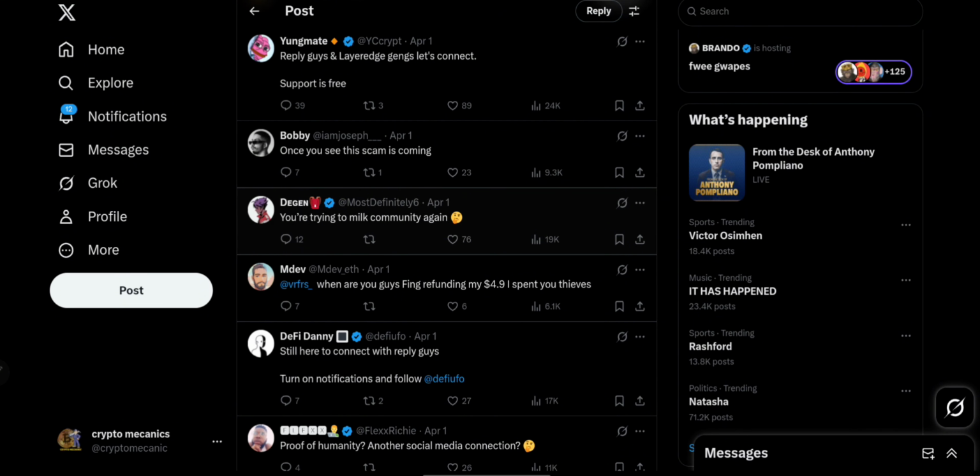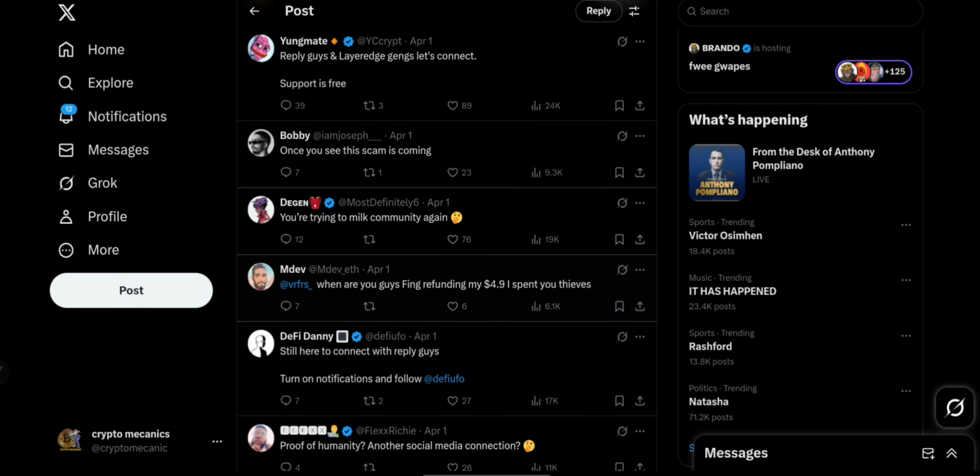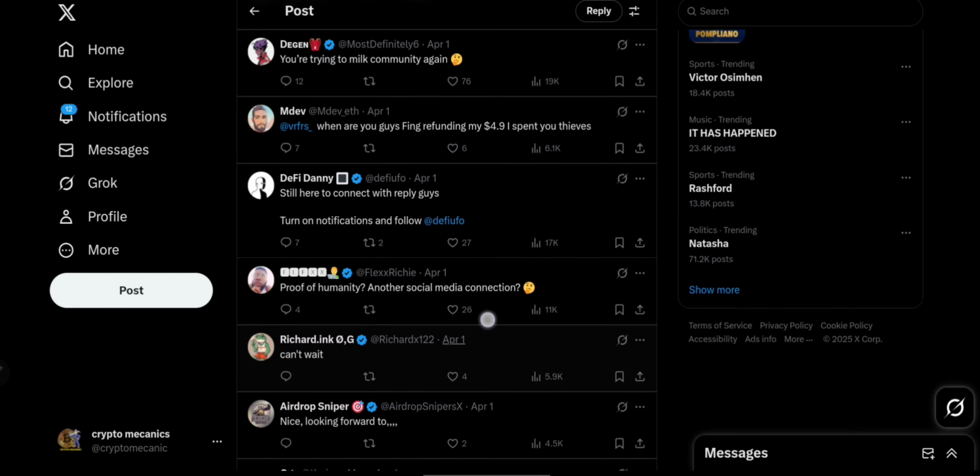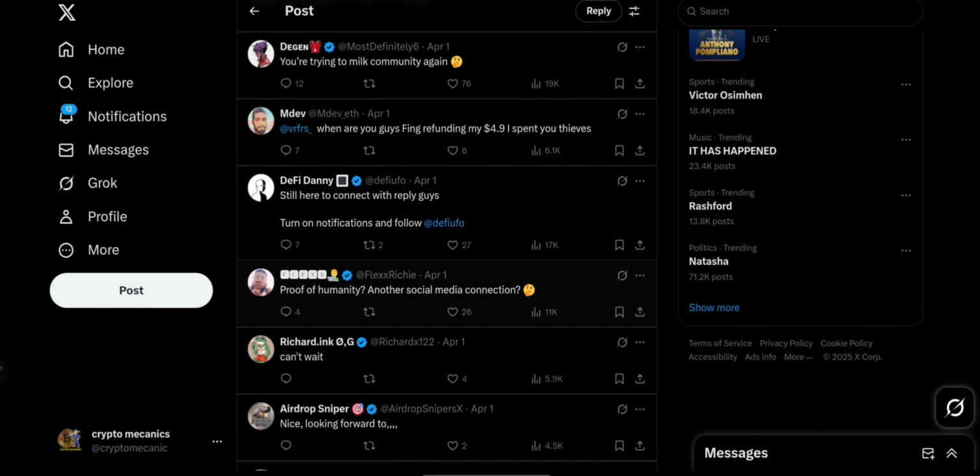Most of the node-based airdrops that we have been participating in have been doing well. For example, Grass and NodePay, and which other one again, I can't remember, but they have been doing well. But nobody knows the actual agenda of Layeredge. If you come over here to the comment section, you can see that a lot of people are saying a lot. This guy right here is saying you are trying to make community again. Okay, so a lot of people are saying a lot of things right here, and it is just the pure fact, but nobody knows.